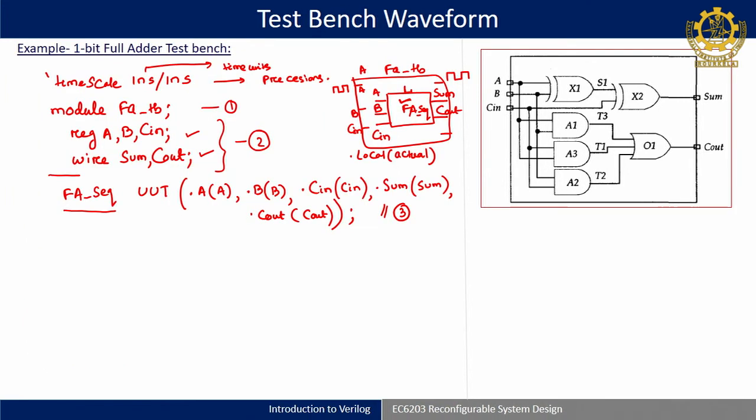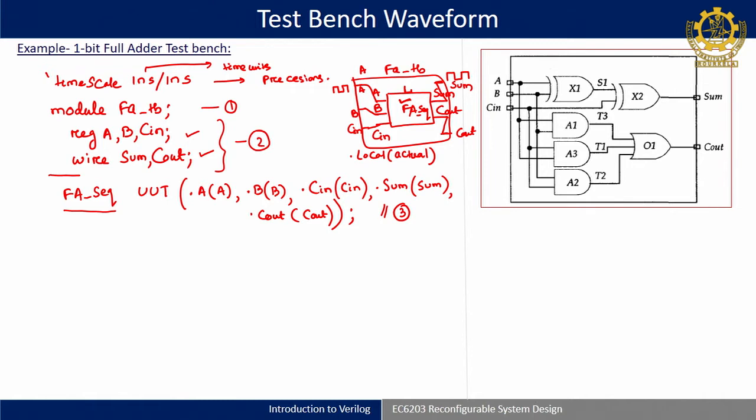Okay. So, once I am covering this third part, then this module is called inside, and also the connections or mapping is done. So, this will be connected here. This is a pictorial representation to indicate that this is, let us say, sum and this is, let us say, C out. We are drawing the corresponding figure to indicate how it works. Okay. Understood. So, now this part is over.